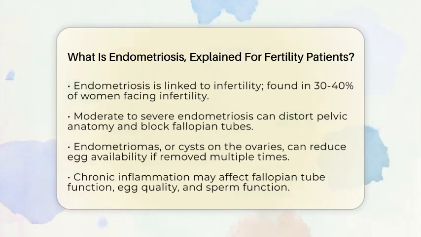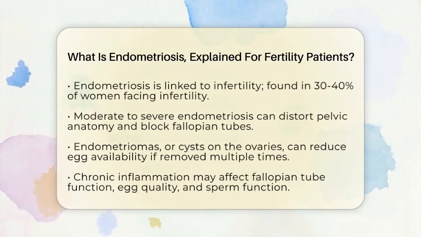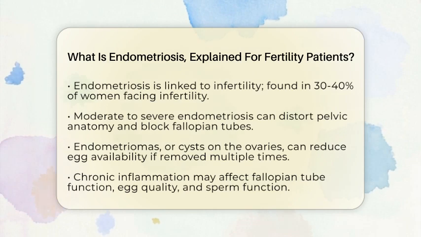Additionally, endometriosis can form cysts on the ovaries, known as endometriomas. If these cysts are surgically removed multiple times, it can reduce the number of eggs available, potentially lowering fertility. Chronic inflammation from endometriosis may also impact the function of the fallopian tubes, egg quality, sperm function, or the environment necessary for implantation. While the exact mechanisms are still being researched, these effects can complicate the ability to conceive.